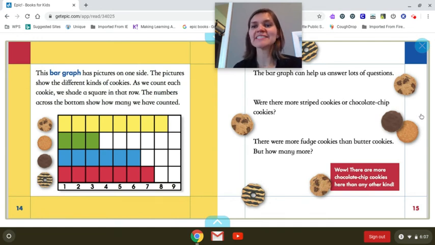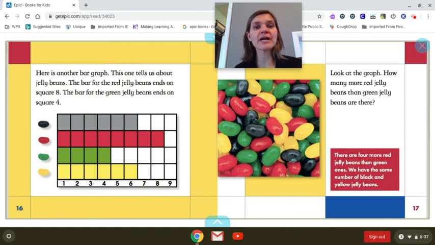Let's turn the page. Here is another bar graph. This one tells us about jelly beans. The bar for the red jelly beans ends on square 8. The bar for the green jelly beans ends on square 4. Look at the graph. How many more red jelly beans than green jelly beans are there? Let's count the difference. Let's subtract. So we're going from green to red. So let's count up. Ready? 1, 2, 3, 4. There are 4 more red jelly beans than green.